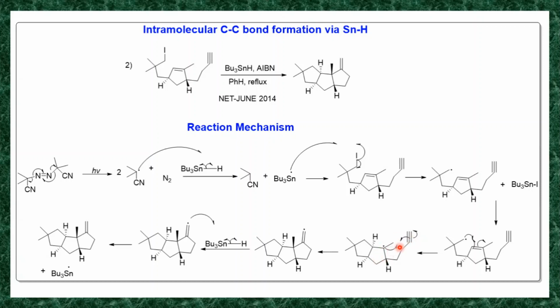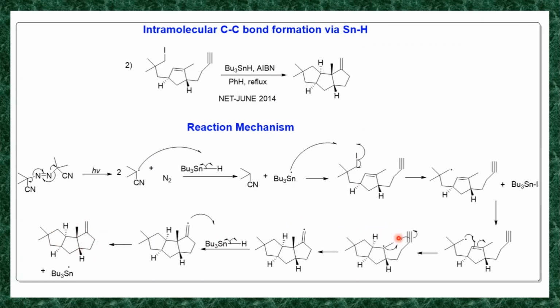The CH2 radical will react with the CH radical and form a bond, and you will get this product. Then this CH2 radical reacts with tributyltin hydride, and the hydrogen radical reacts with the CH2 radical and you will get this product. Here the methyl group and hydrogen are cis to each other, and it is the most stable.